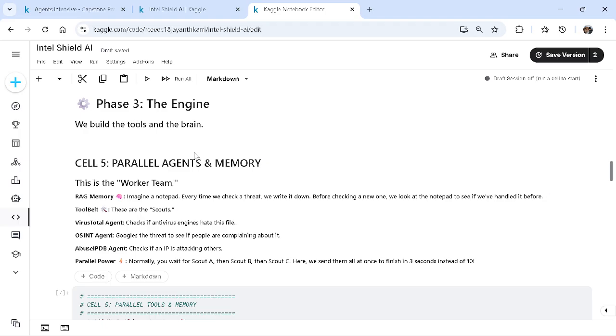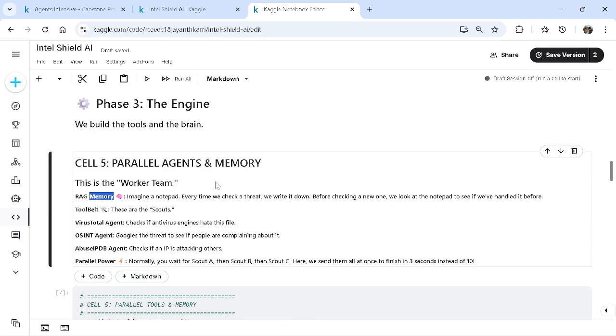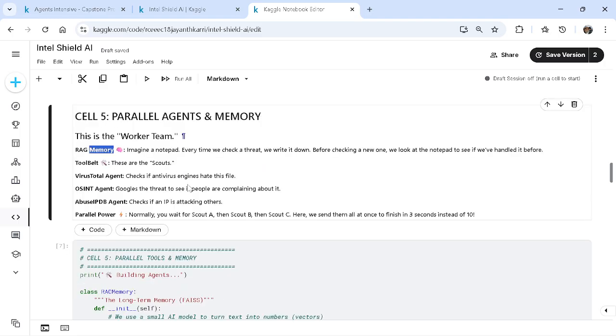So here it goes. We are using tools like memory to remember and retrieve information from past threads, as well as threading. We also use the toolbed for scouts and API integrations, which is also in tools, external custom tools, and parallel power, like going for parallel agents. It's also one of the tools that we integrated. So these are all the tool integrations.